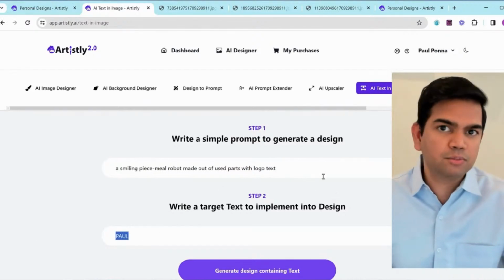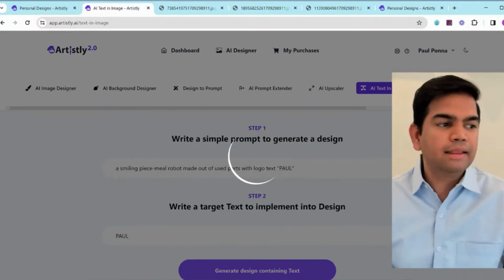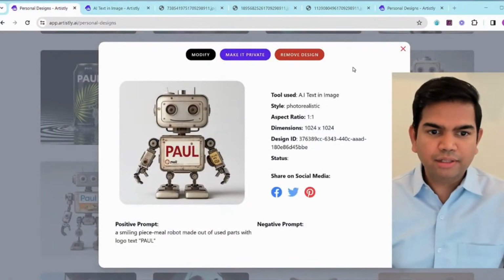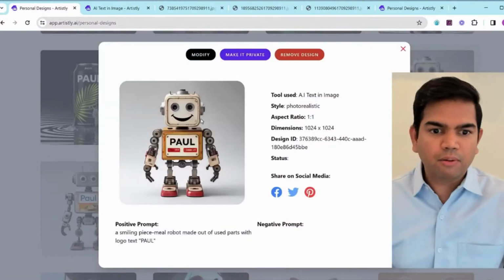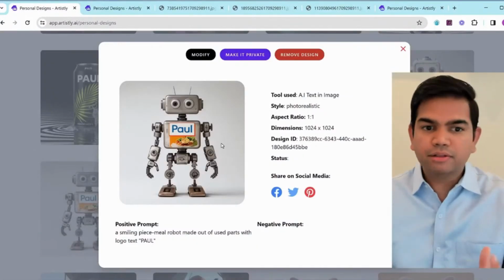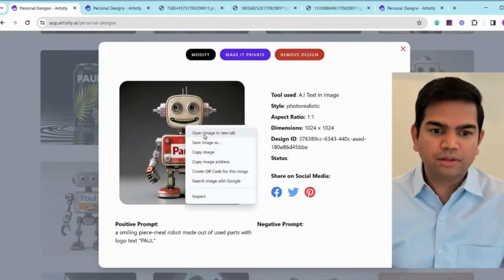The second field is more important than the first, okay? So now click on generate. And then while it's doing a couple of seconds, let me show you how this looks. You see this? Beautiful, right? So you got Paul here, you got Paul here again generated. And every time you generate, it's going to create different variations of it. There's another one. Look at that perfect text, right? Look at this one. It's beautiful, right?